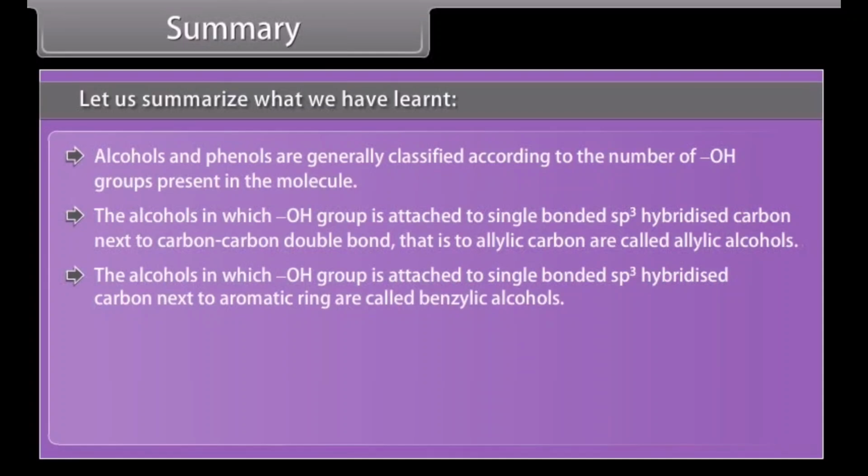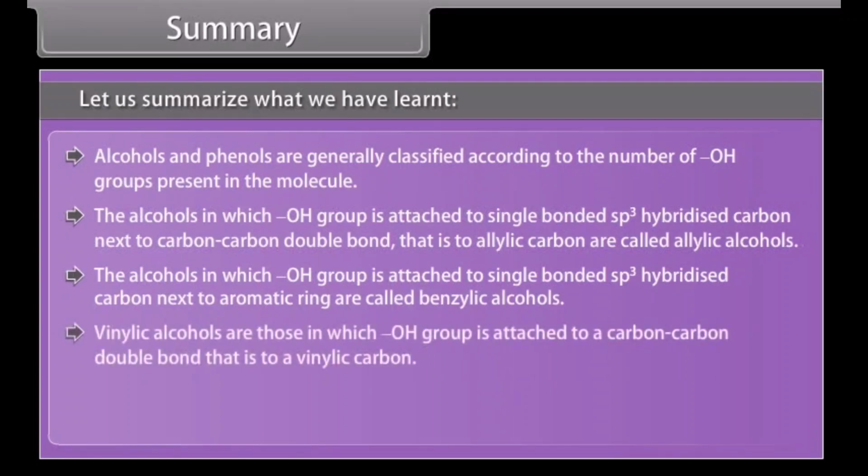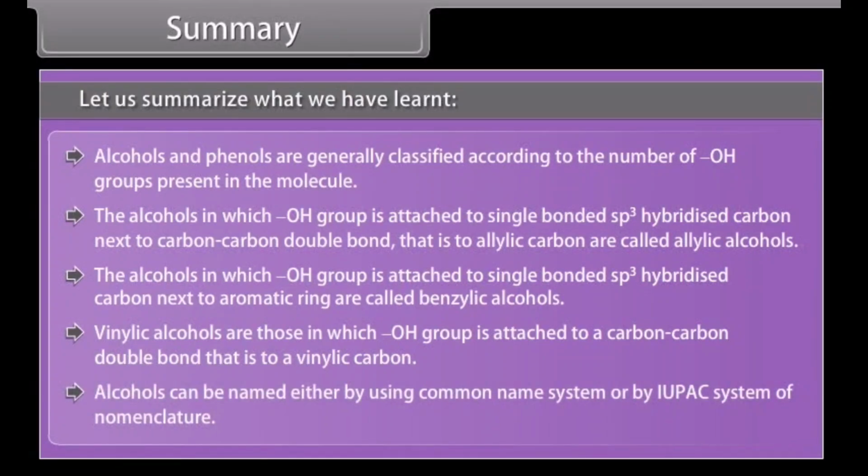The alcohols in which the hydroxyl group is attached to a single bonded sp3 hybridized carbon next to an aromatic ring are called benzylic alcohols. Vinylic alcohols are those in which the hydroxyl group is attached to a carbon-carbon double bond, that is, to a vinylic carbon. Alcohols can be named either by using common name system or by IUPAC system of nomenclature.